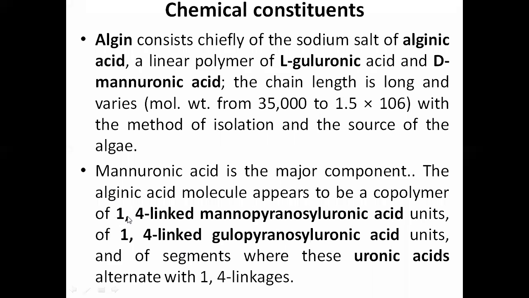So here we can see 1,4 linked mannopyranosyl uronic acid and gulopyranosyl uronic acid, right? Mannuronic acid is the main example in alginic acid that you can remember.